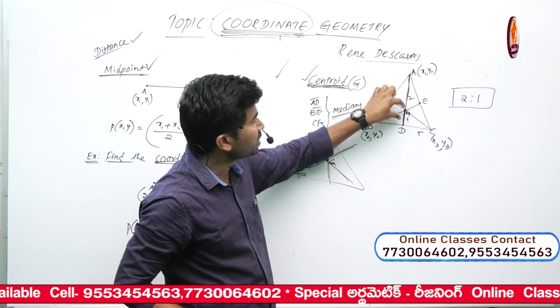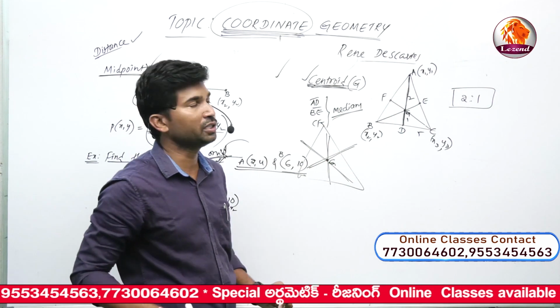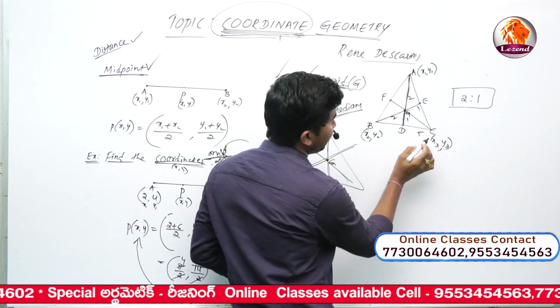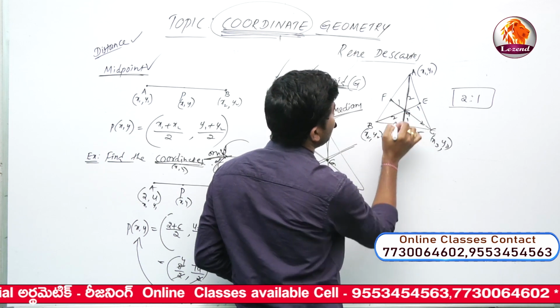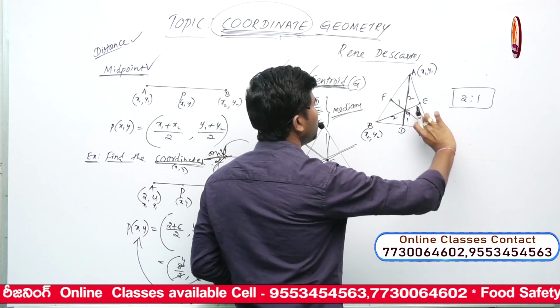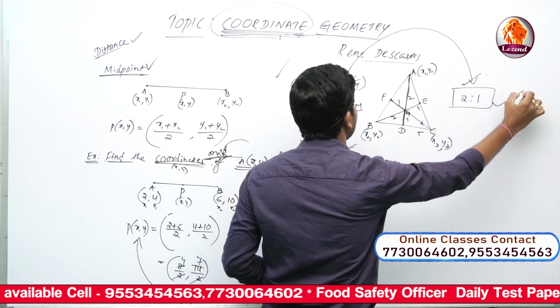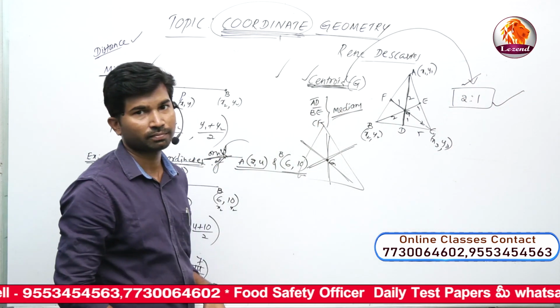A to G 2 parts, G to D 1 part, 2:1. In the same way, B to G is 2 parts, and this is 1 part. Again from C to G 2 parts, this part is 1 part. Always 2:1. The centroid divides the median in the ratio of 2:1.